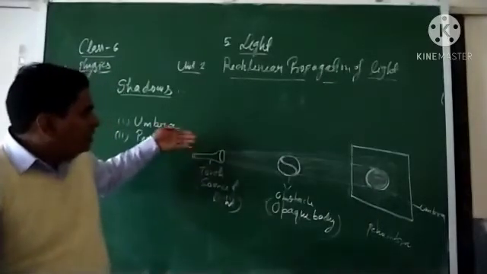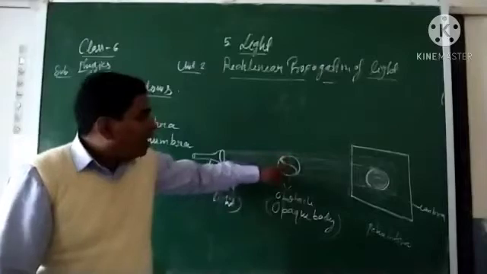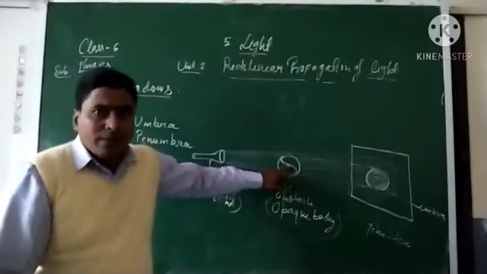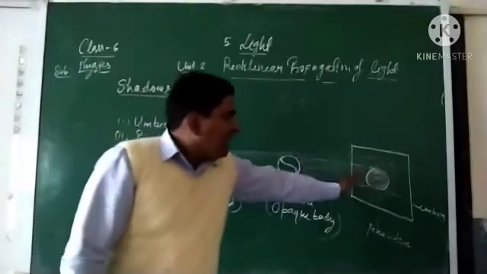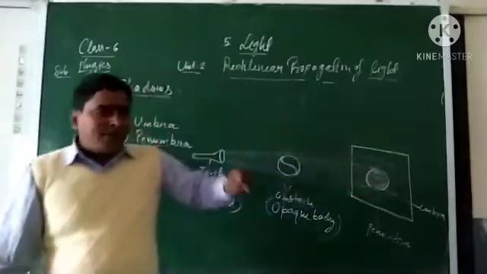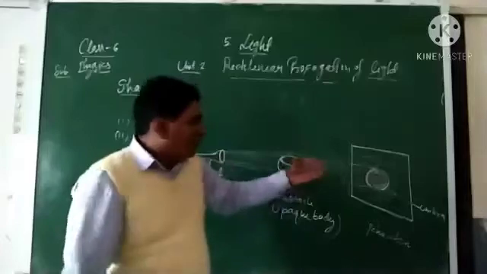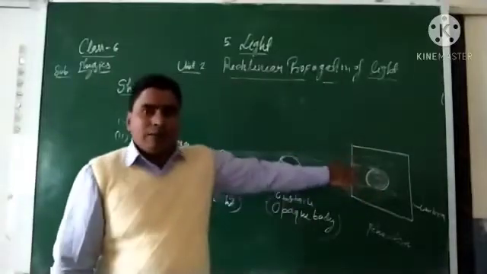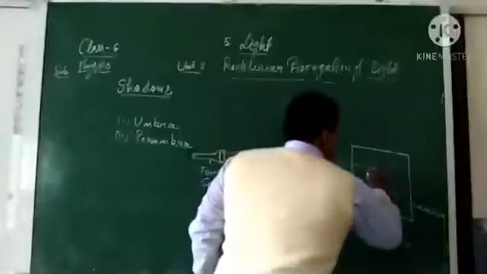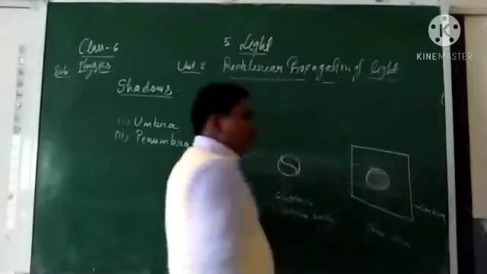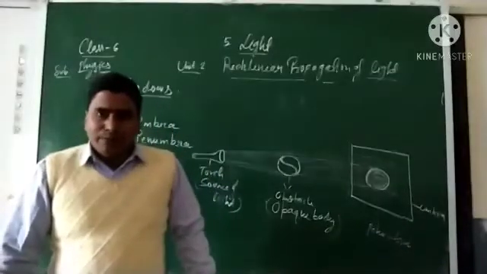The light ray starting from the torch falls on the ball. Then behind the ball, on the screen, you will observe a dark similar region formed in the shape of the ball.